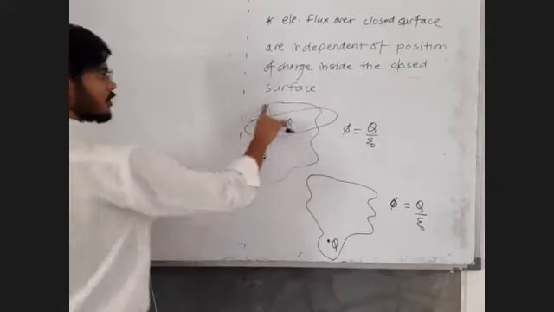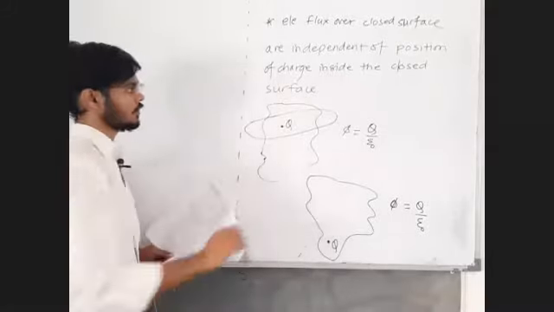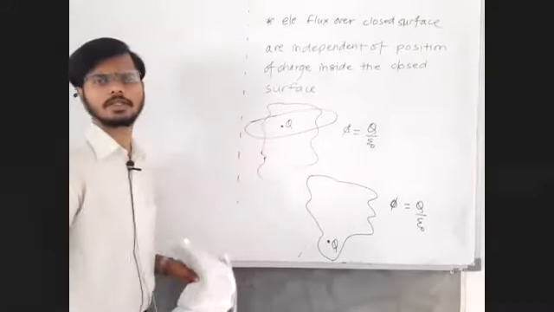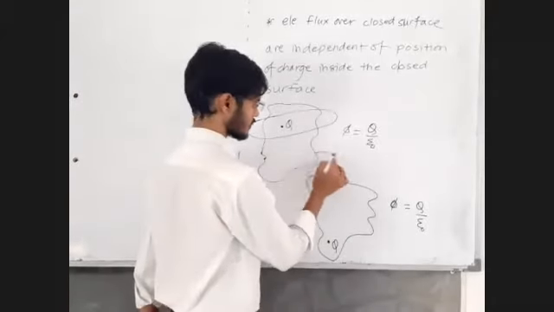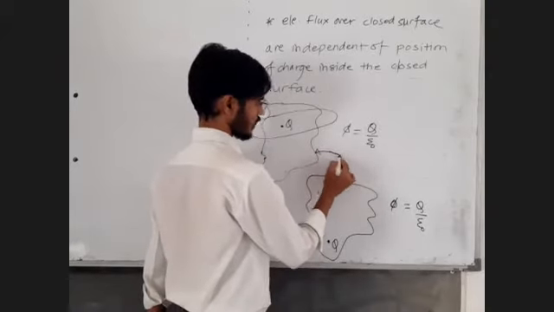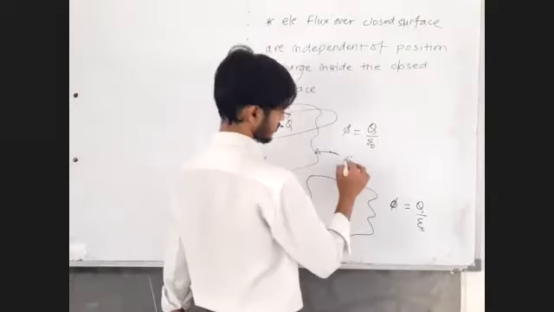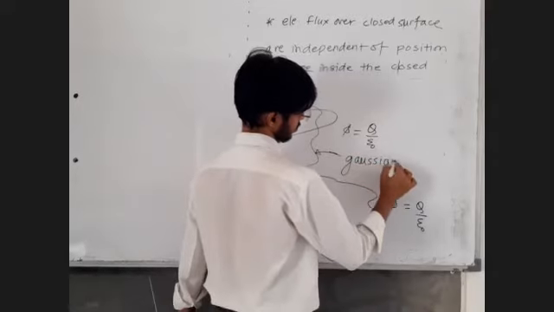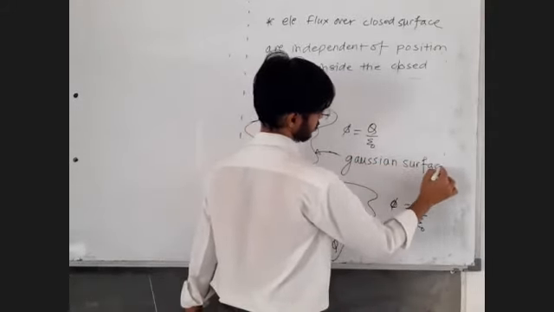The imaginary closed surface used in the Gauss theorem is called a Gaussian surface. It's an imaginary surface. We imagine a closed surface, and that imagined closed surface is called a Gaussian surface.